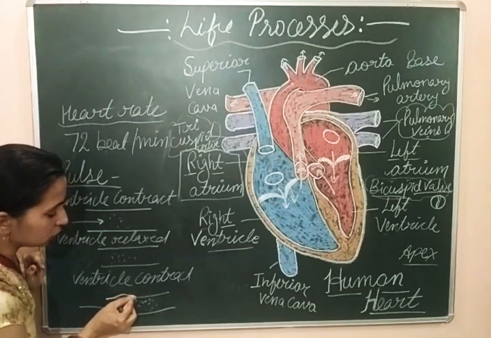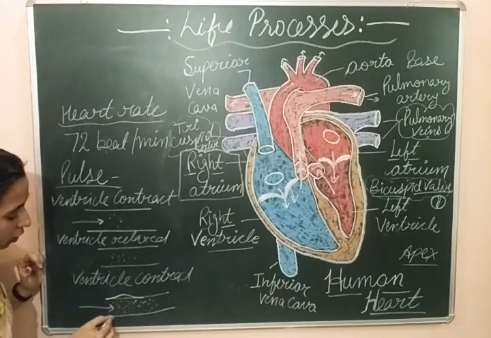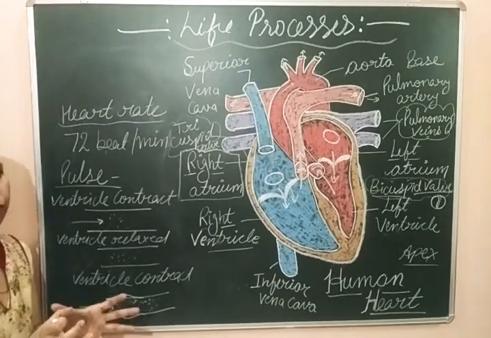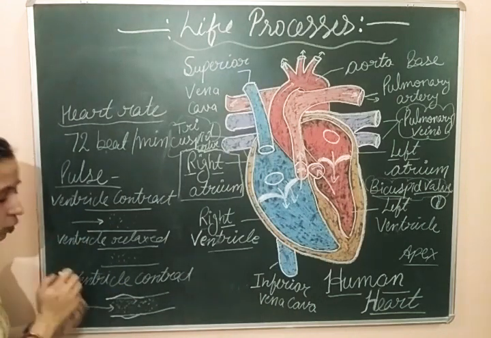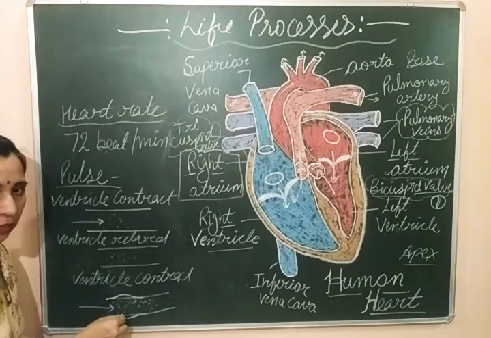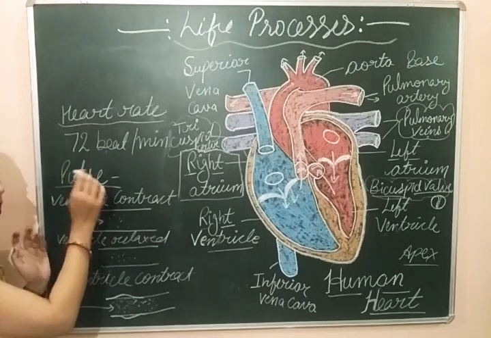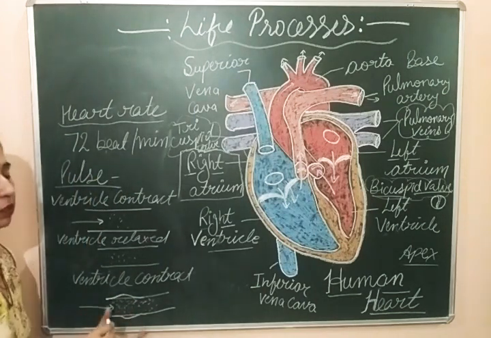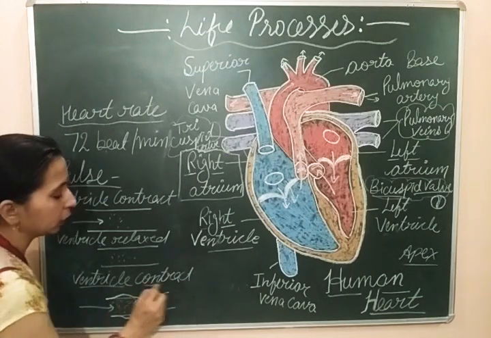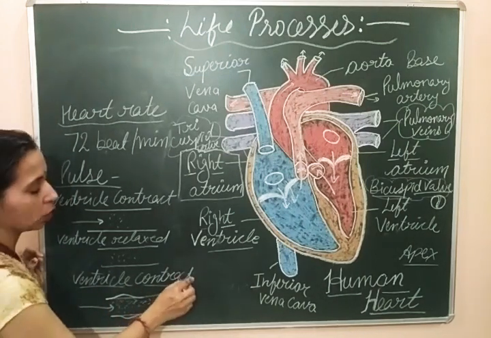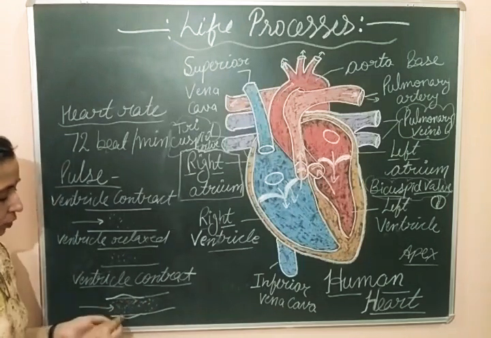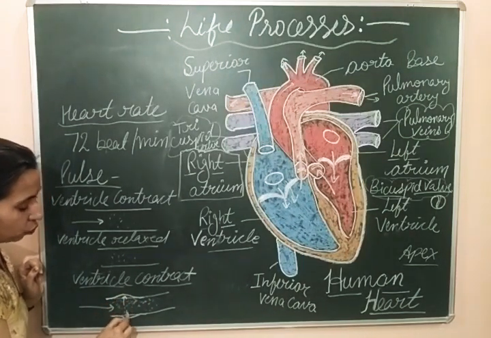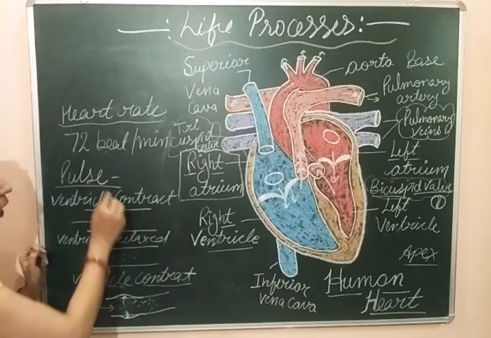Because of that elasticity, these walls of the arteries will show some distension. Here we feel a kind of jerk, and that jerk on the walls of the arteries is known as pulse. We feel this jerk during the ventricle contraction. When the ventricles contract, at the same time a jerk, a force, is felt on the walls of the arteries, and that force or jerk is known as pulse.